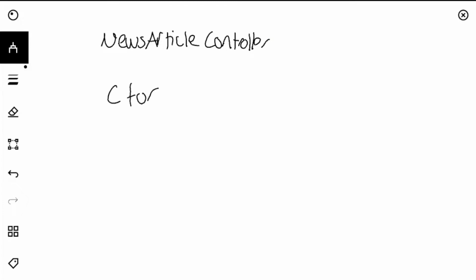Whenever you are inside of the news article controller, inside of that class, you usually have this constructor. The constructor is the one thing that's called whenever the class is initiated.